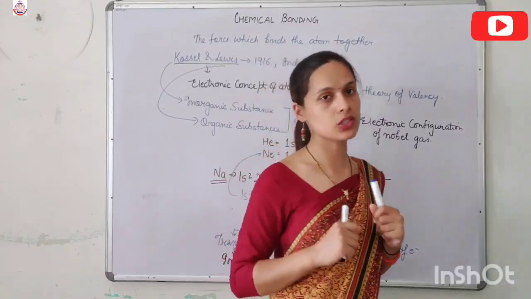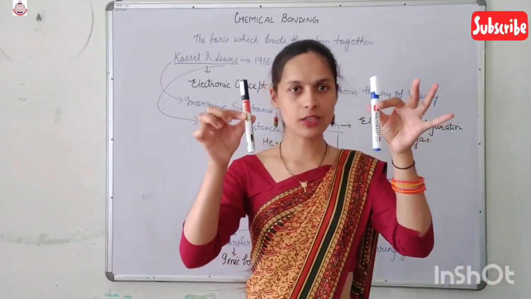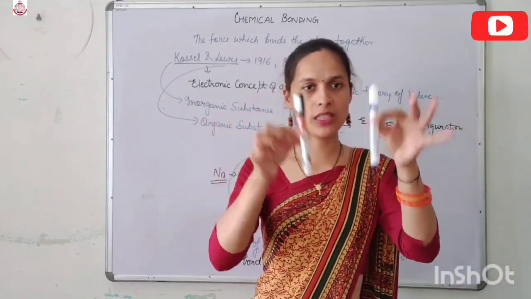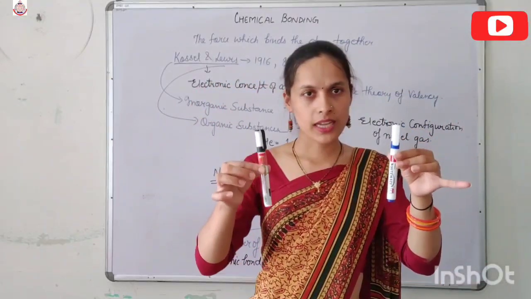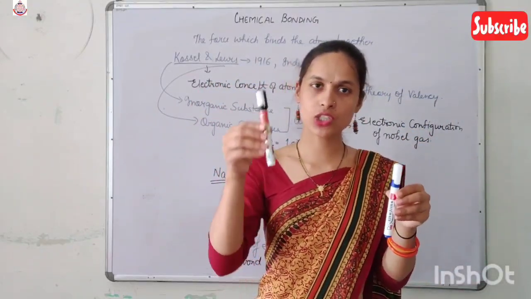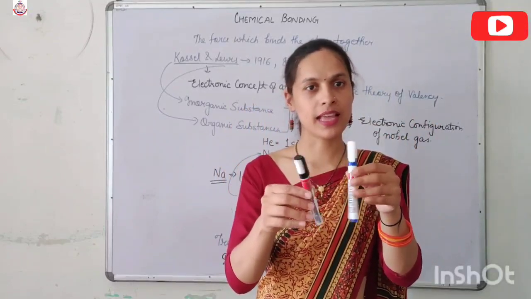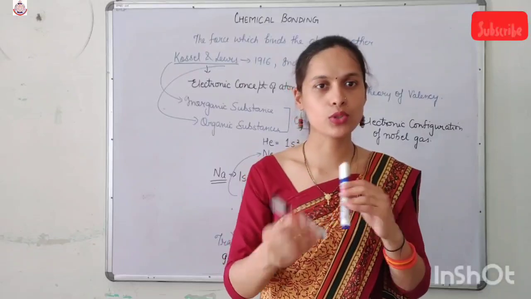Now what is mutual sharing of electrons? Suppose these are two atoms and they want to combine with each other. If they do mutual sharing, then one electron is shared by this atom and one electron is shared by this atom. Then the sharing is known as mutual sharing.